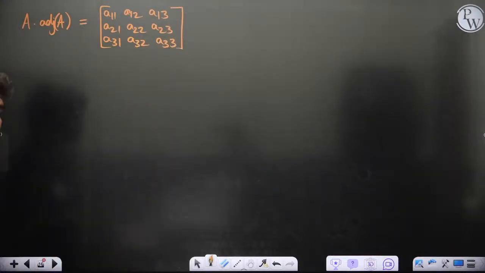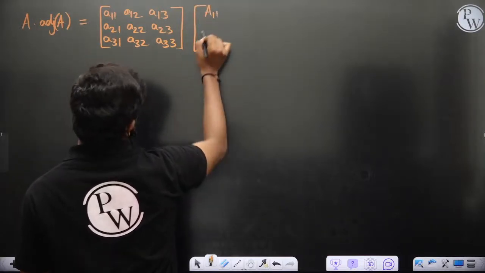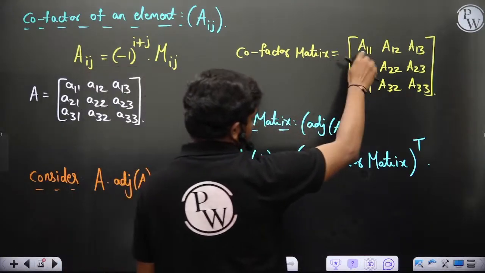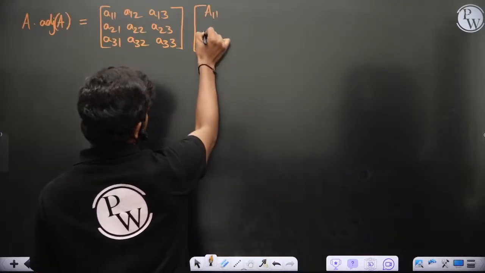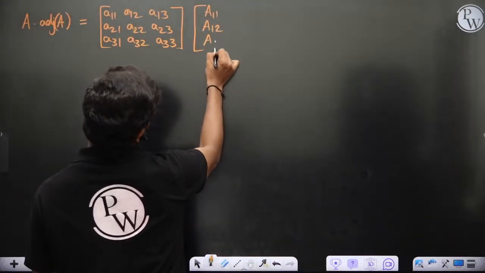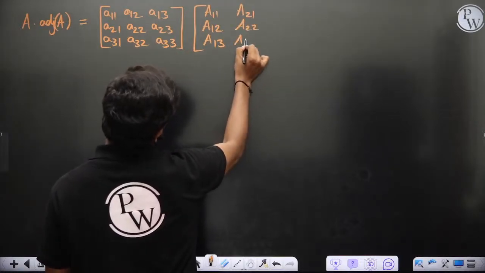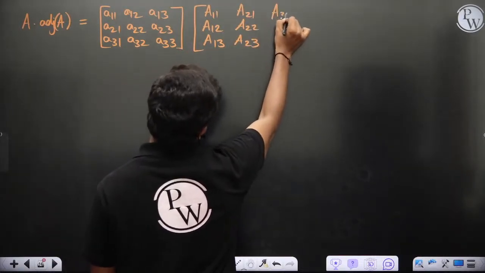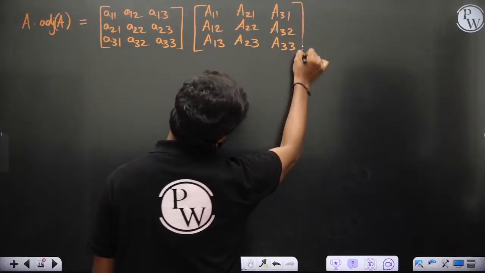This is what we have multiplied with capital A11. Now this is actually the cofactor matrix. If I transpose this, A12 will actually come here. So this matrix is written as A11, A21, A31, A12, A22, A32, A13, A23 and A33, of course.